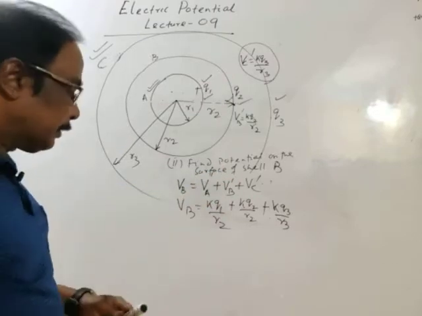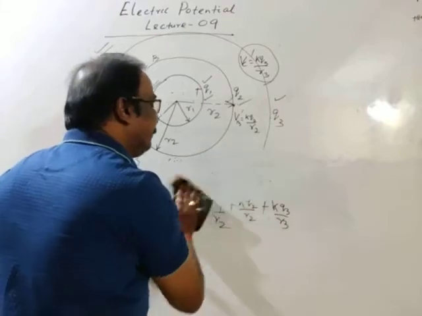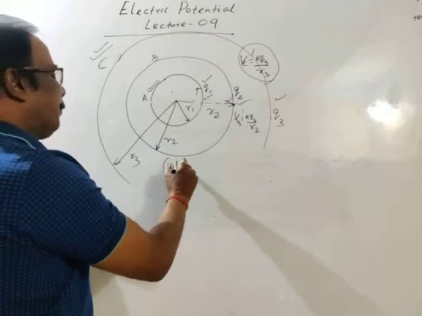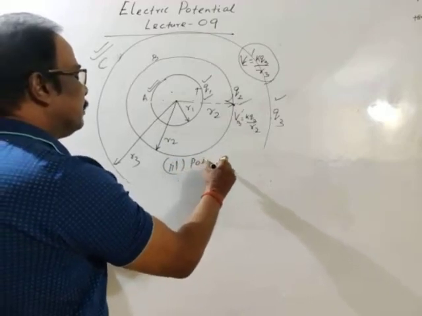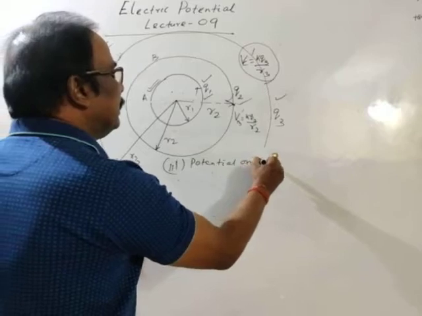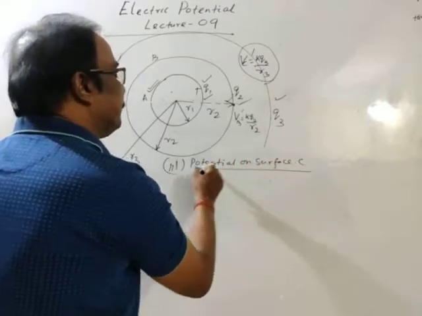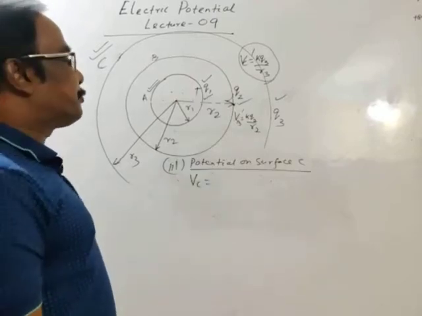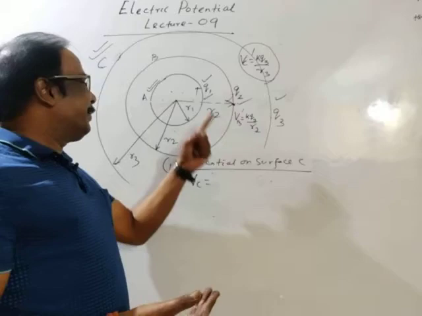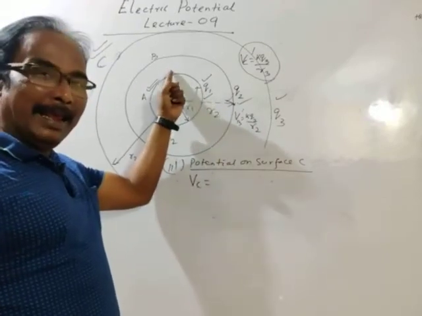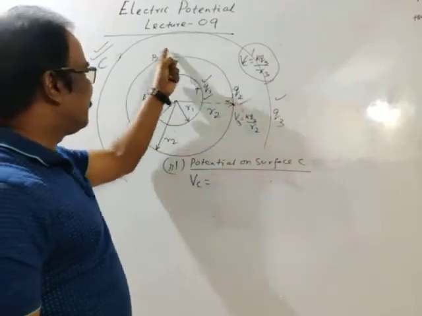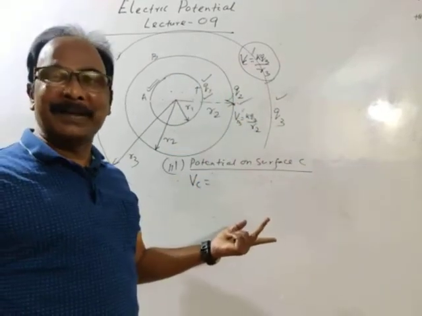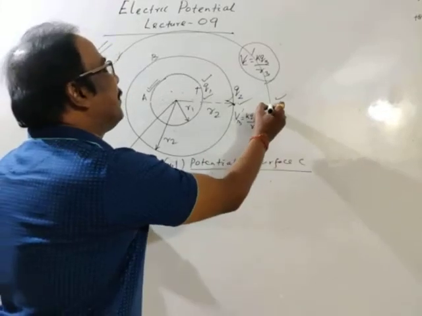Then finally, number 3. We have to find potential on surface C. Then potential on surface C is potential due to charge on cell A plus potential due to charge on cell B plus potential due to charge on C. So this is the point.